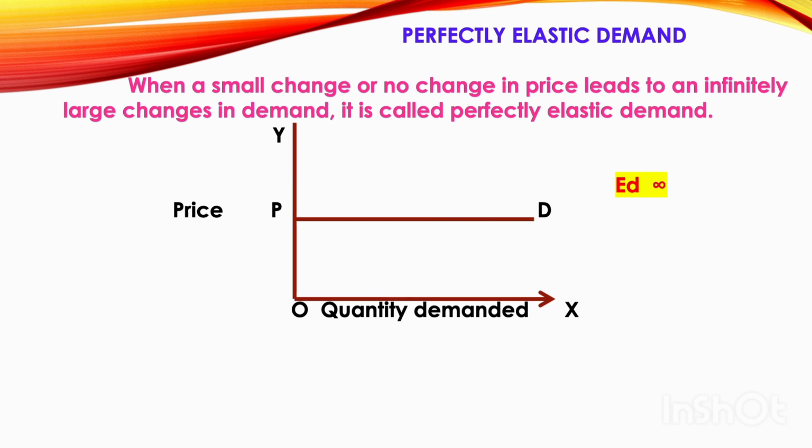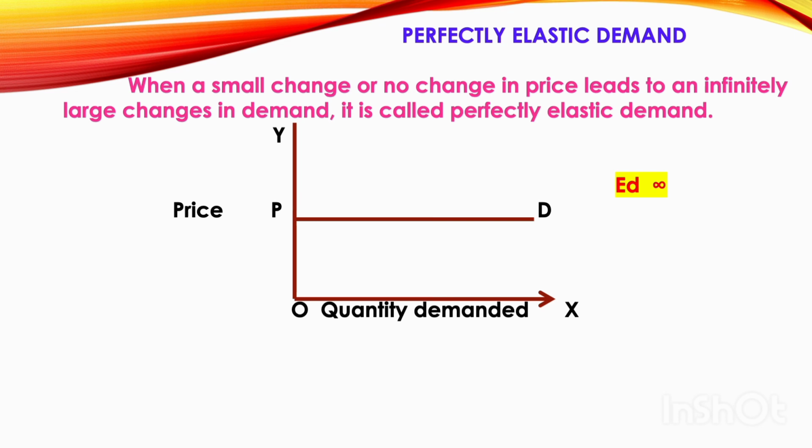You tell it as a perfectly elastic demand. See, elastic means you have more changes. So here it is perfectly elastic. That is, even when there is no change in price, there will be a large change in the quantity demanded, and this case we call perfectly elastic demand.